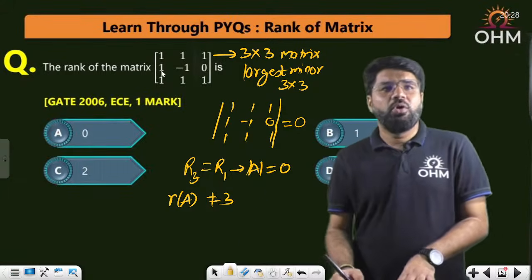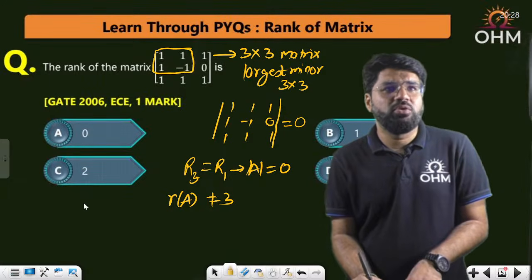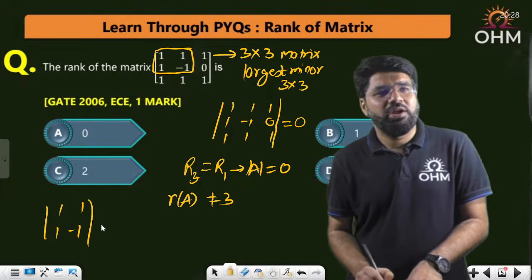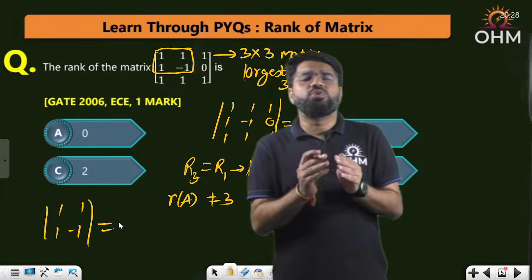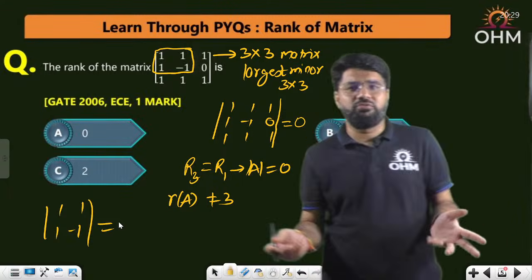Got it? So first let me randomly try a 2 cross 2 minor here. I'll separate this minor. What is there? 1 1, 1 minus 1. What is the value of this minor? See, checking a 2 cross 2 minor, how much time does it take? Few seconds only. Cross multiply. That's it. What you have to do is cross multiply.